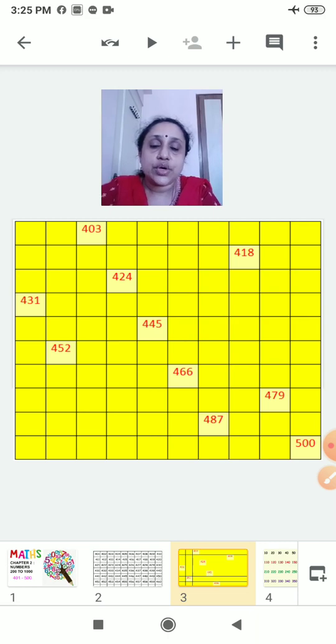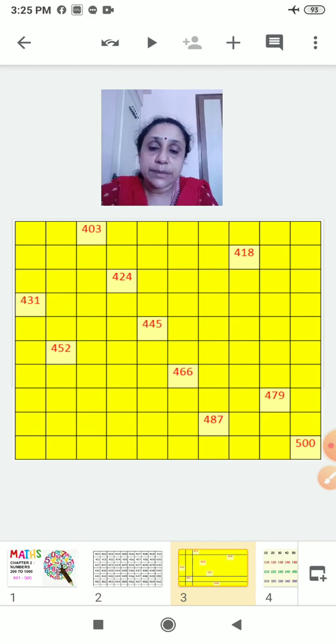See, boxes are there. You have to fill the boxes. Many places are empty. You have to count and write. Now let's see. The first box is empty. So what you will write there? 401, that is 401. After that 402, 403 is already written.